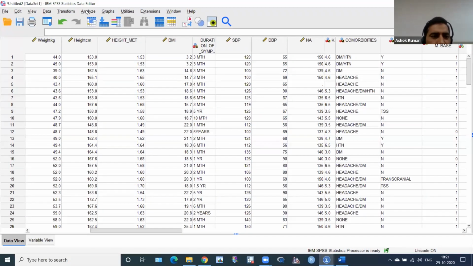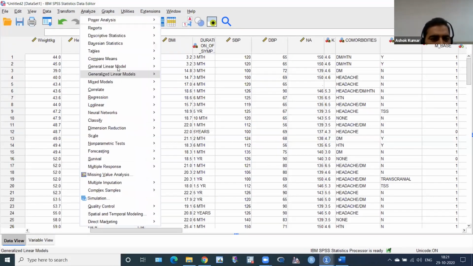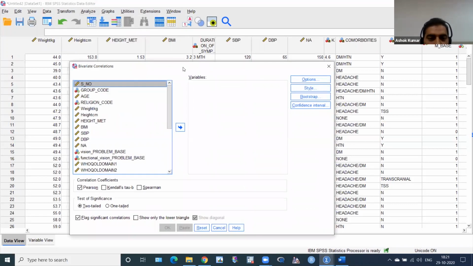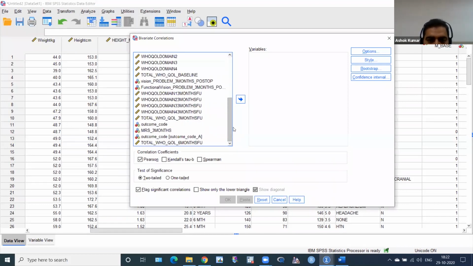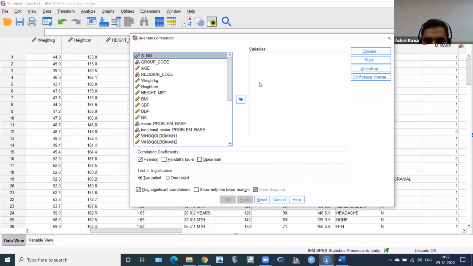So I click Analyze here, and then where is correlation? Oh, here is Correlate. Very good. Then you click Bivariate. The bivariate correlation window comes. You can see there are the variables we have to study, and we have to find out the correlation. These are options, we don't need all these things. And there are correlation coefficients, you can see here Pearson and Spearman. I want both. It's very good, together I can get Pearson and Spearman.